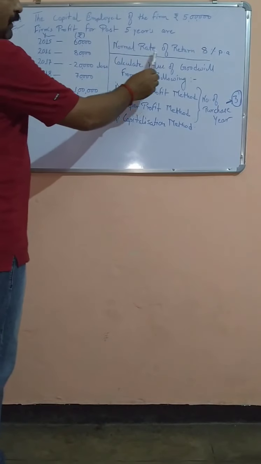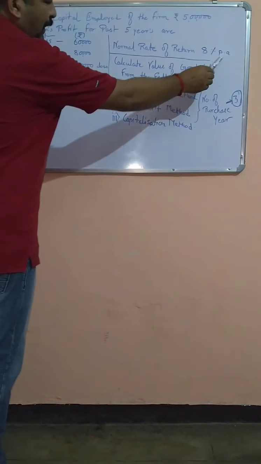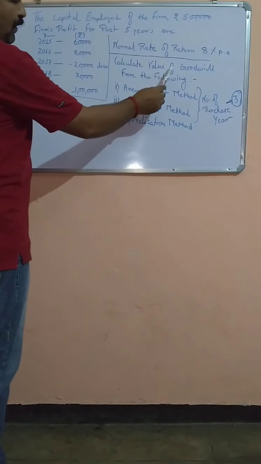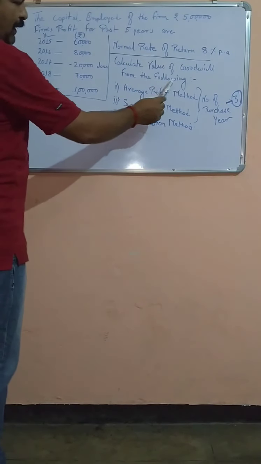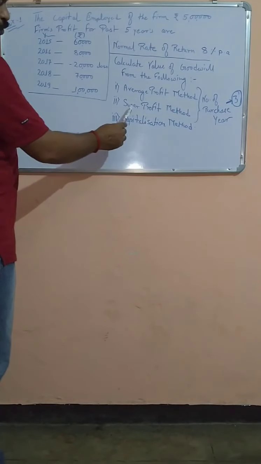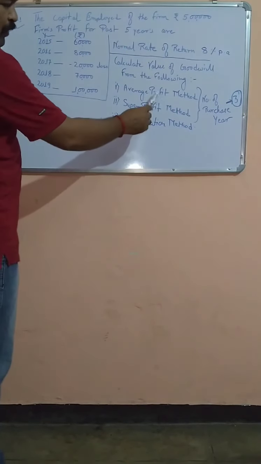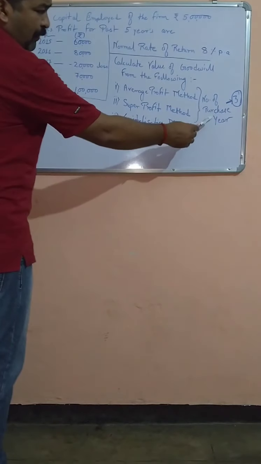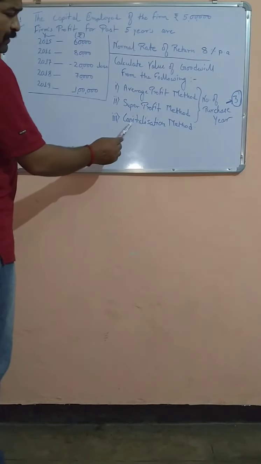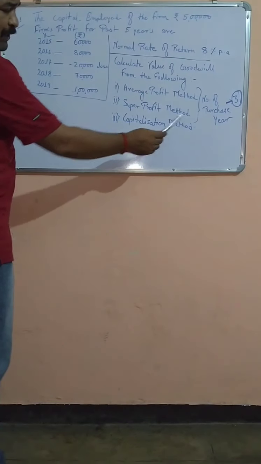Now the normal rate of return is 8% per annum. Calculate the value of goodwill by the average profit method, second the super profit method, both with number of purchase years 3, and third the capitalization method.